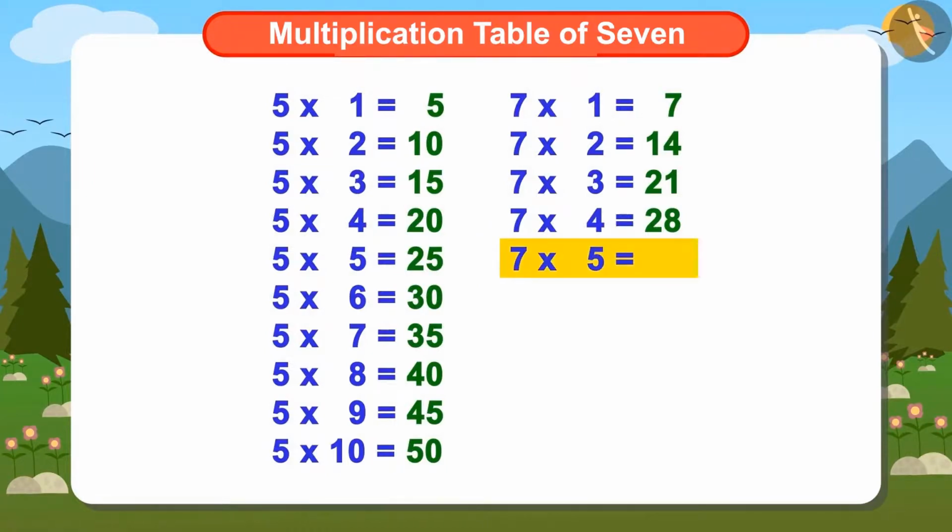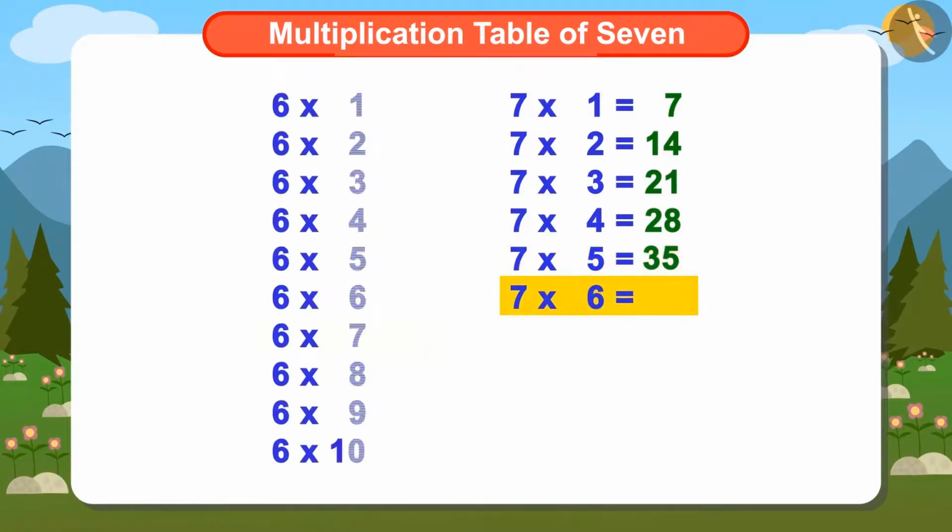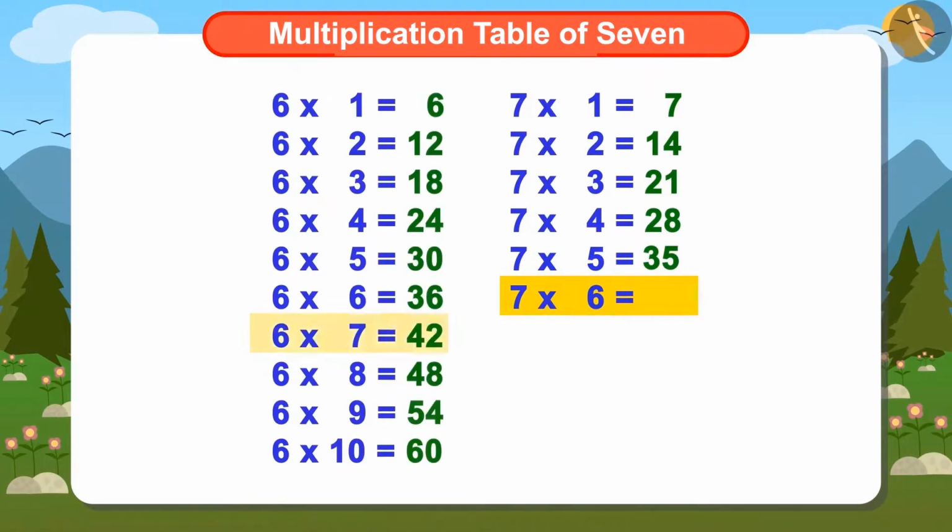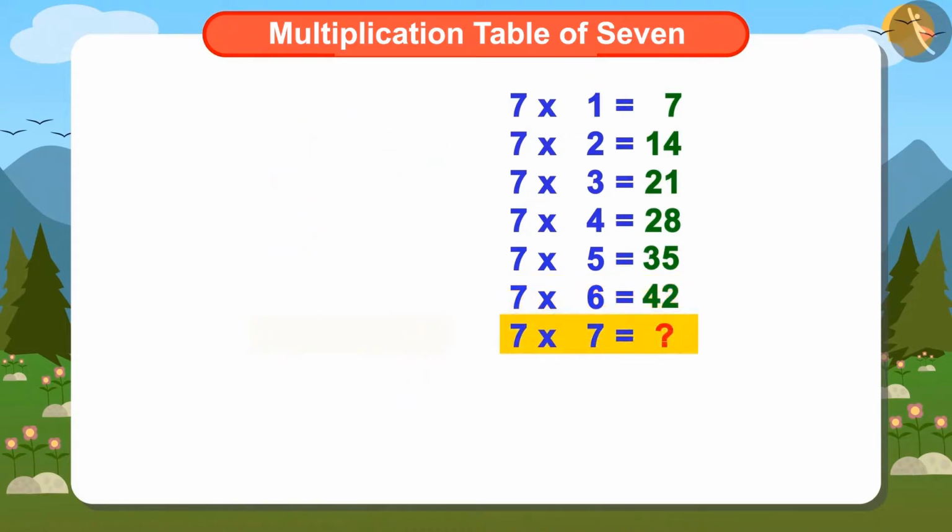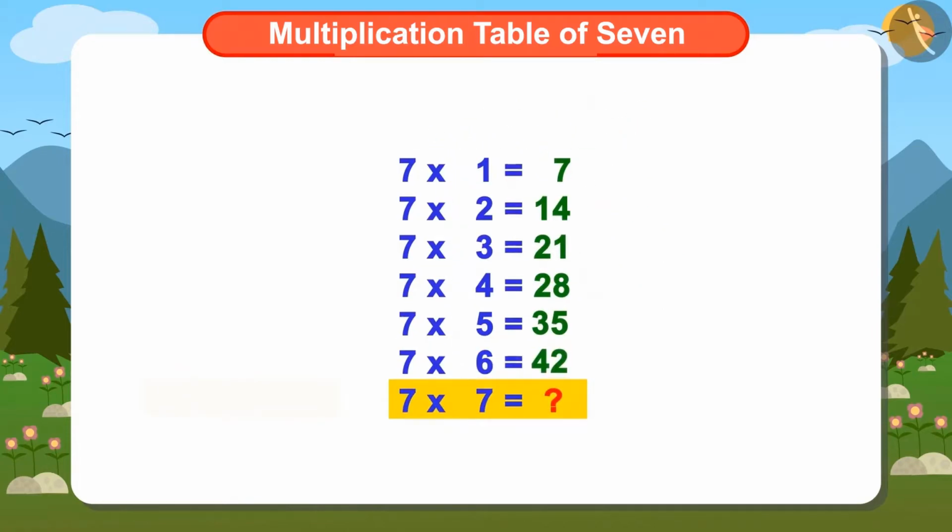You are absolutely right that 7 multiplied by 5 would be the same as 5 multiplied by 7, which is 35. The next number in the multiplication table of 7 is 7 multiplied by 6, which is the same as 6 multiplied by 7, which is 42. Now let's find out 7 multiplied by 7. But we don't know the multiplication table of 7.